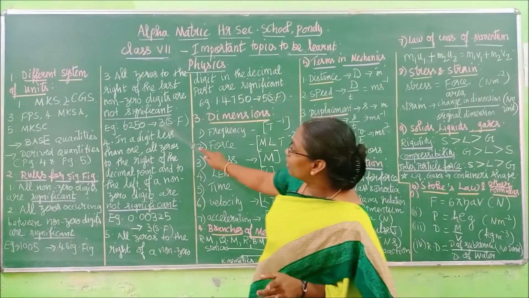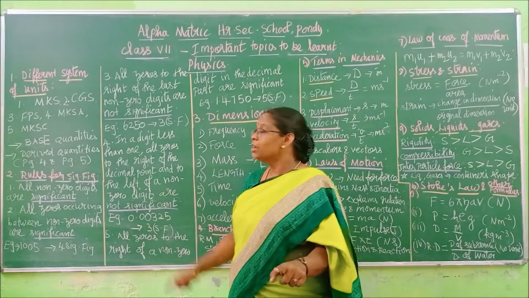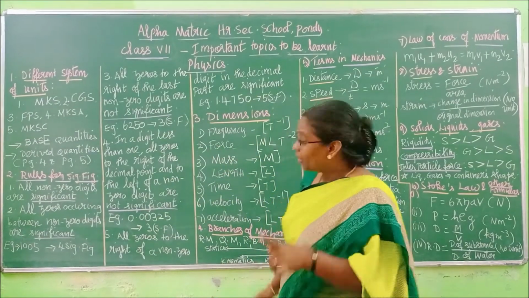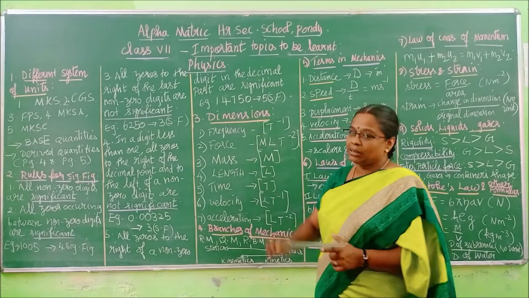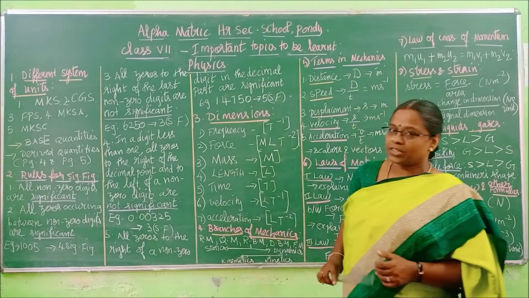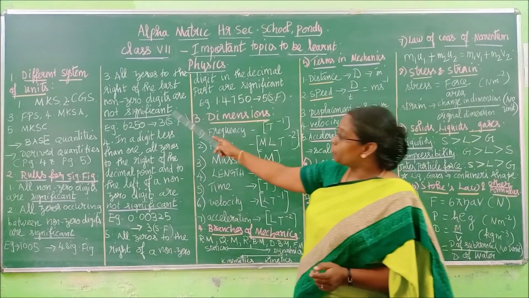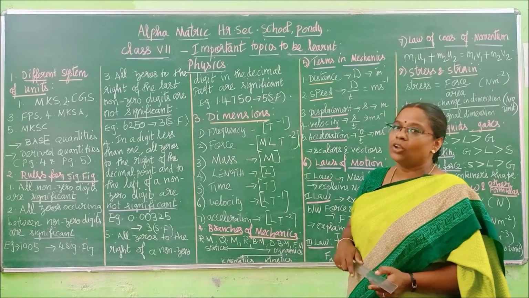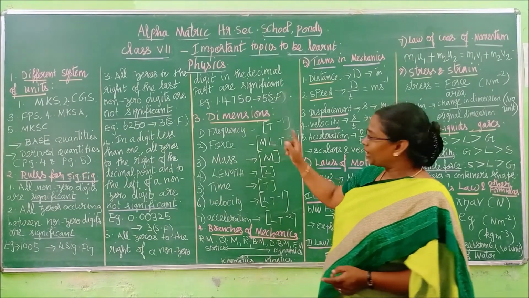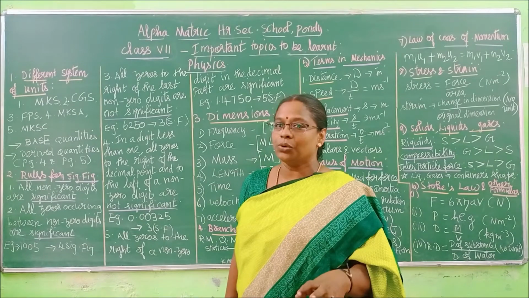One rule we have learned now, the third rule: if it is a non-decimal number, the last zero will not be significant. But if it is a decimal number, the last zero coming after a non-zero digit will be significant. Here this won't be significant, here this will be significant. So how many significant digits do we have? 1, 2, 3, 4, 5. Clear, children?